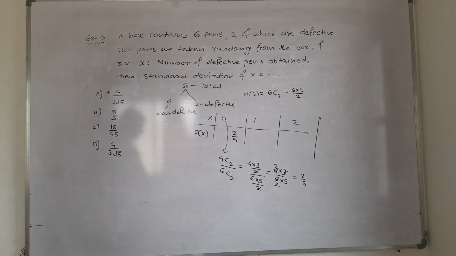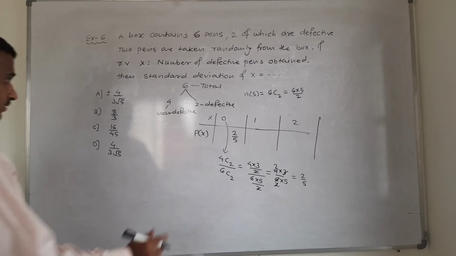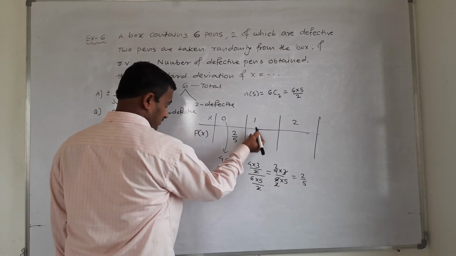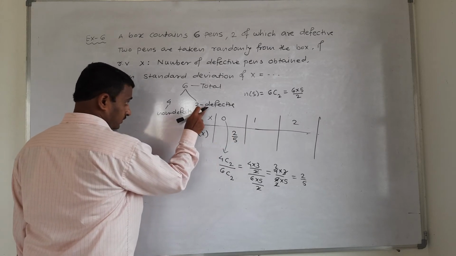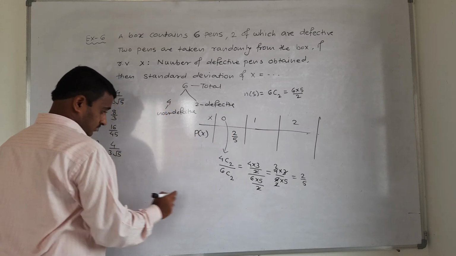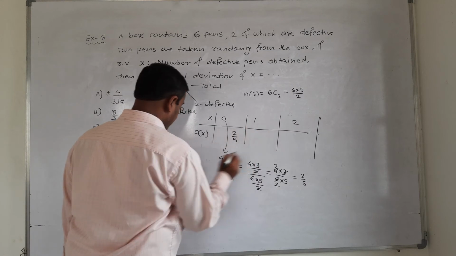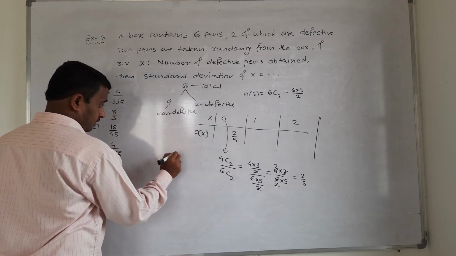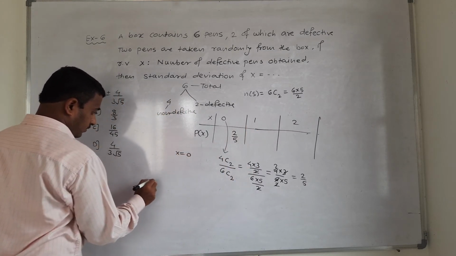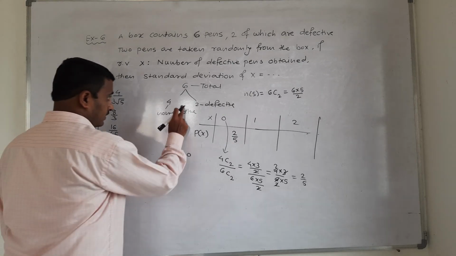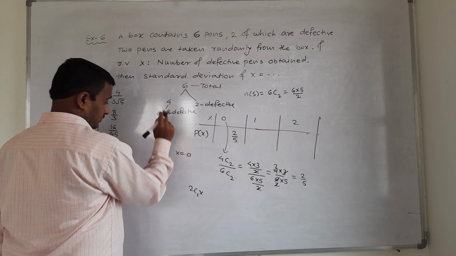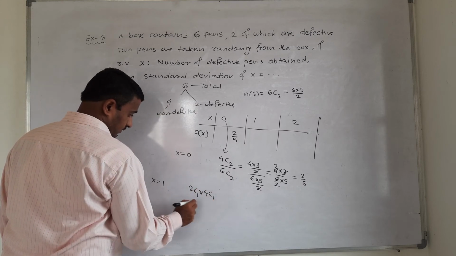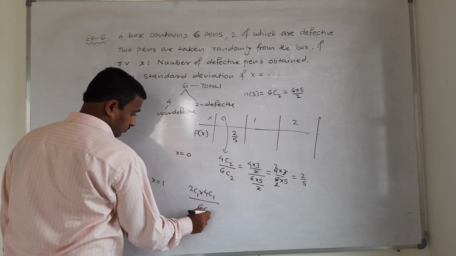Second one is 1, that is 1 defective. Now for 1 defective, 1 is from this and 1 is from this. That is for x equal to 0, I write it here. Now x equal to 1: 1 is from this 2C1 into 1 from this 4C1, divided by total 6C2.